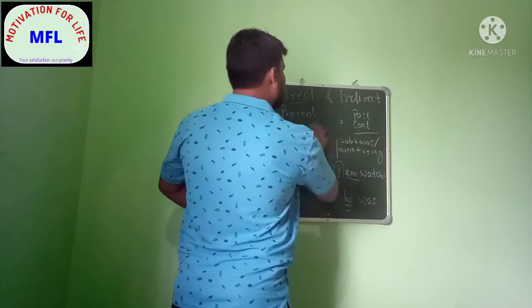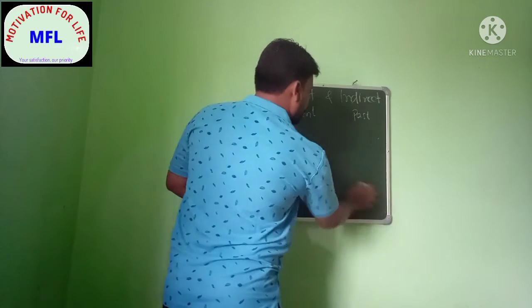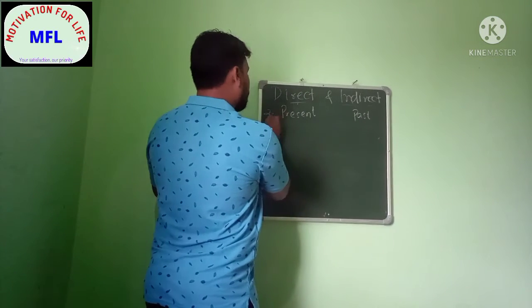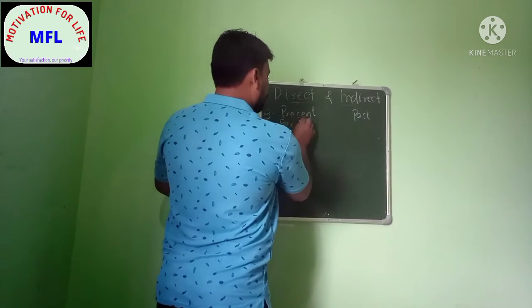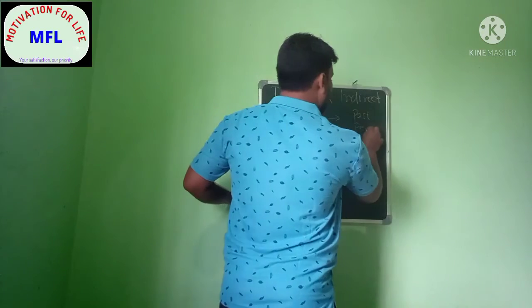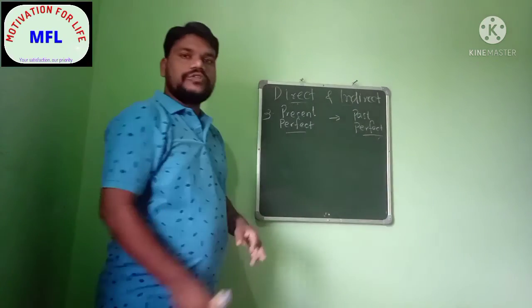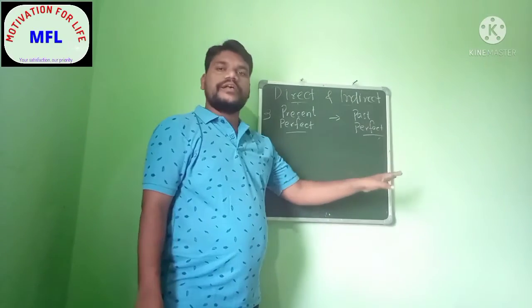The third rule is present perfect will become past perfect. Okay? So present perfect will become past perfect.